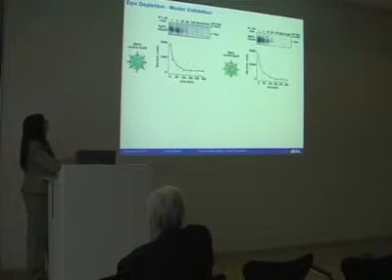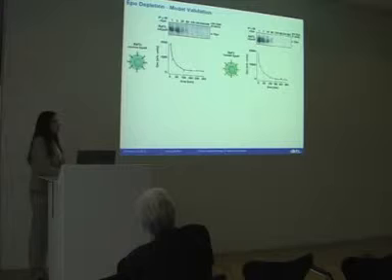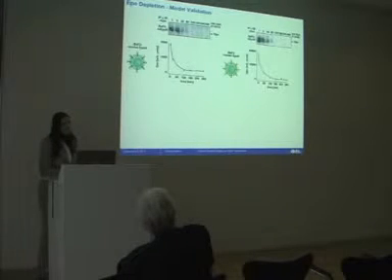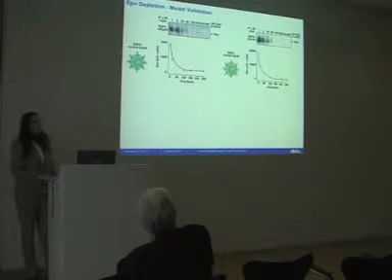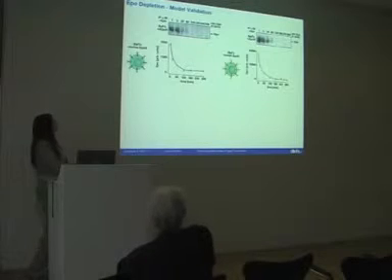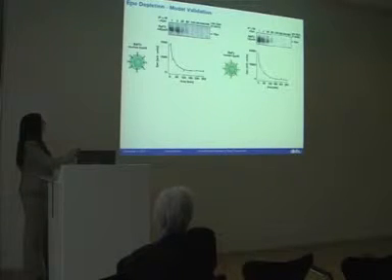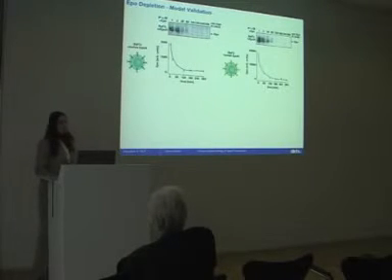We therefore performed immunoprecipitations. We enriched the ligand from the medium and looked at the kinetics over time. And you can indeed see that we have this predicted rapid depletion of ligand in the medium.